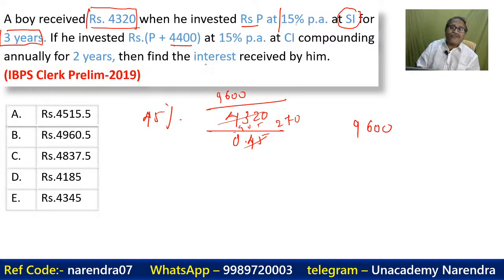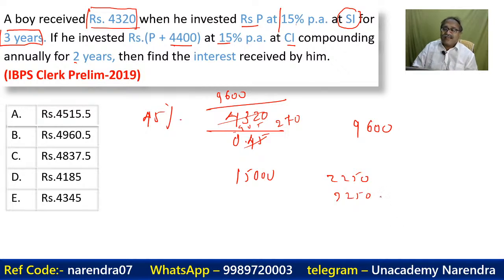Now this is the old P. Now if we add P plus 4,400, that is 9,600 plus 4,400, so this becomes 15,000. And in 15,000, 15% per annum compound interest for 2 years is how much? So what is 15%? That's 2,250 for the first year, 2,250 for the second year, plus the 15% of this. So 15 5s are 75, carry 7, and 15 1s are 15, plus 7 is 22, carry 3, and 30 plus 3 is 33.